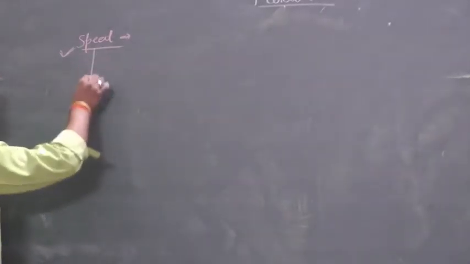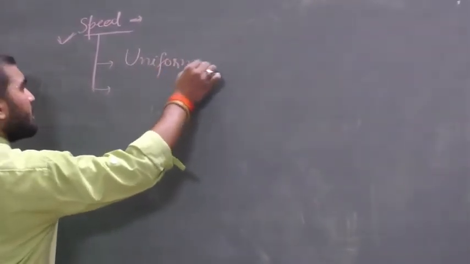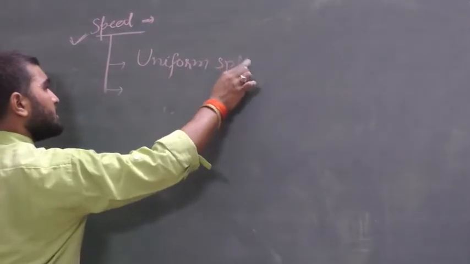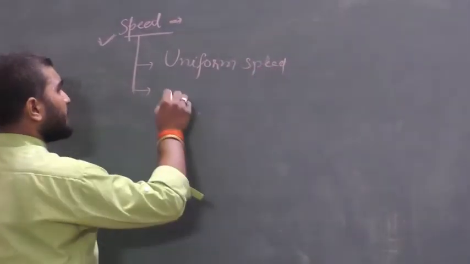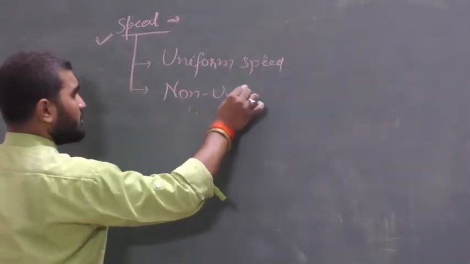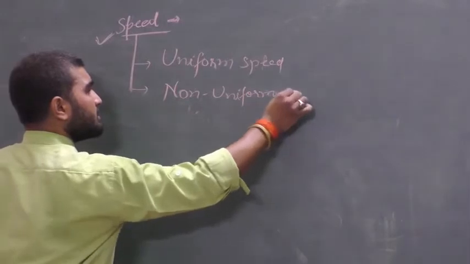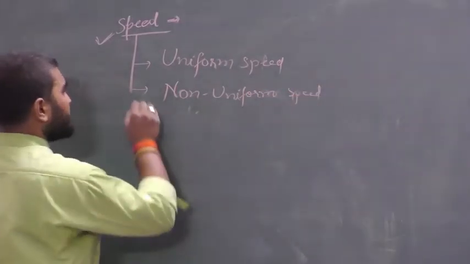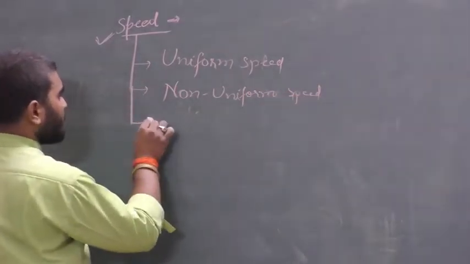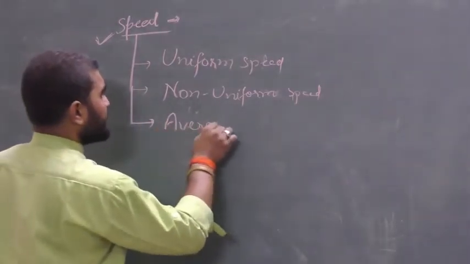So types of speed. One is uniform speed. Another one, non-uniform speed. Next one, average speed.